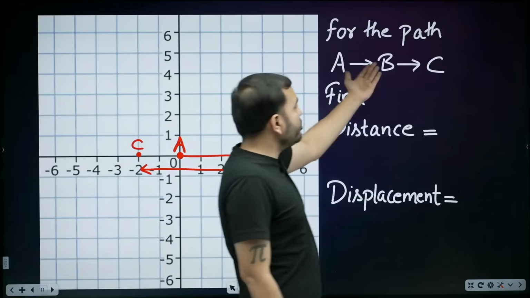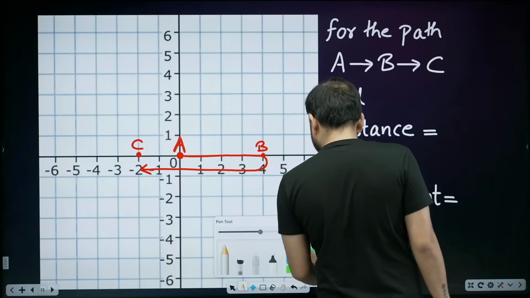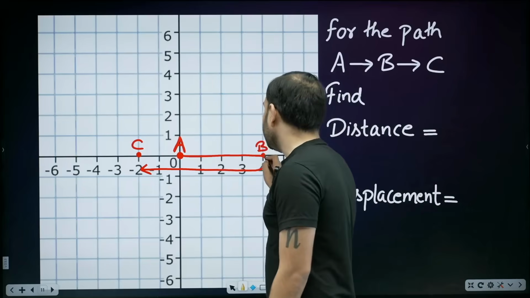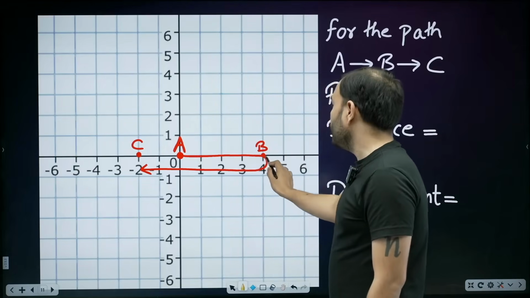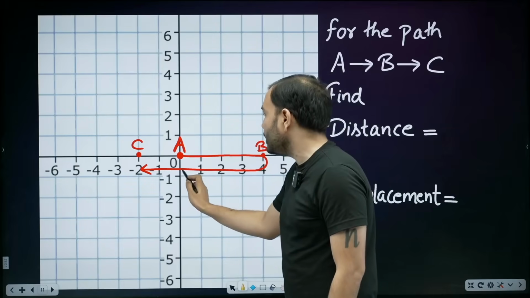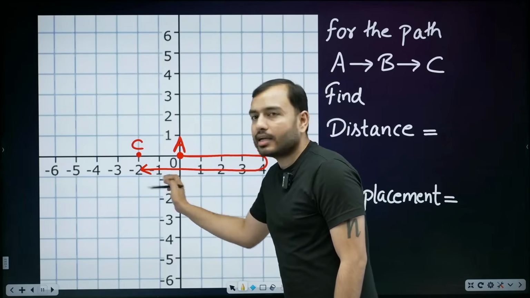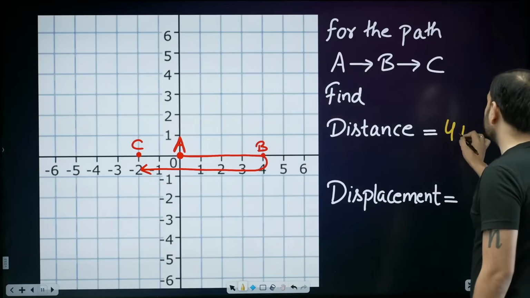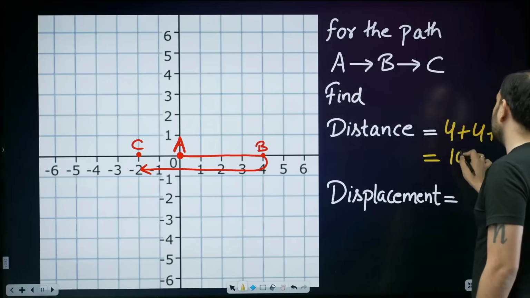For the path A to B to C, what do we need to find? Distance, very easy. From A to B, how much is it? 4. You can see 4 is there. Then from B, we came back toward A. How much is that? 4, so 8. And then we went to C, that is 2. So, beta, how much is the distance? We went 4, came back 4, and then went 2. So 4, 4, 2 is 10.